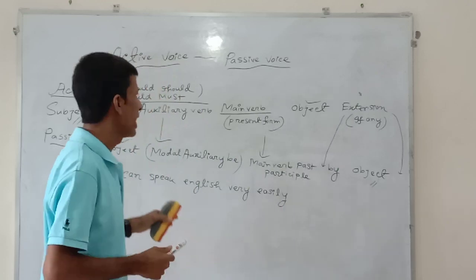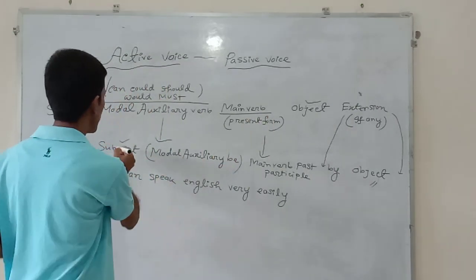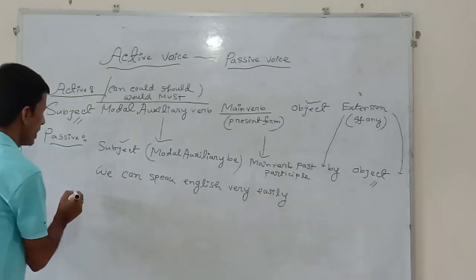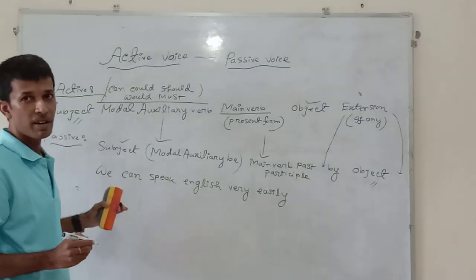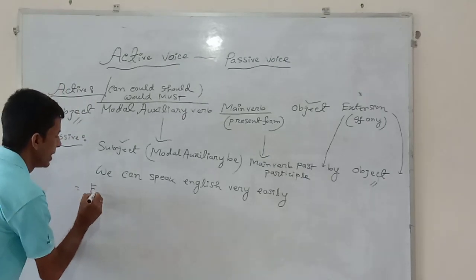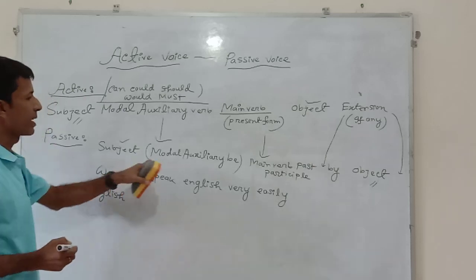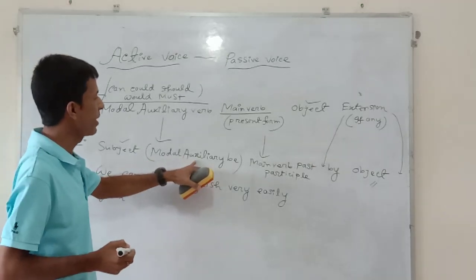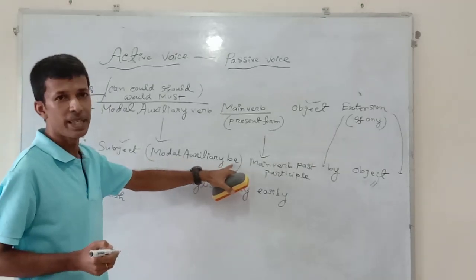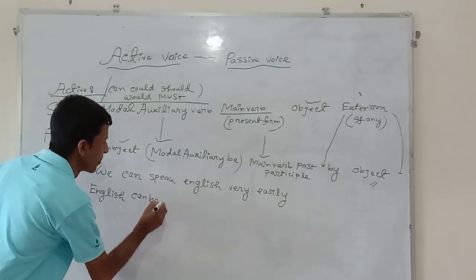Then you will have to transfer it into passive voice. Objective case will be transferred into subjective one. So English will have to be written at the start of your answer, the passive voice. English. Then look at the structure. Modal auxiliary verb will be written by adding be. So can will be transferred into can be.